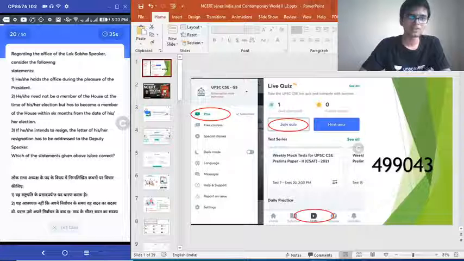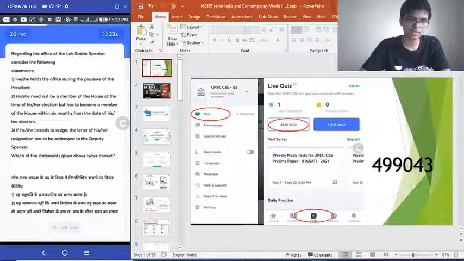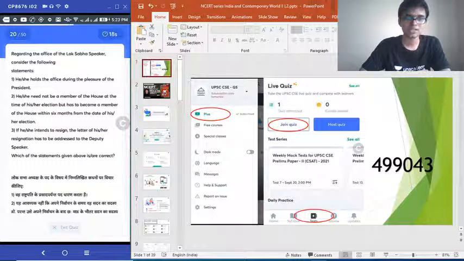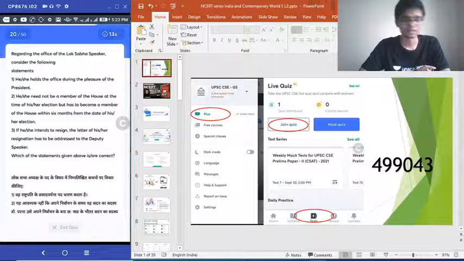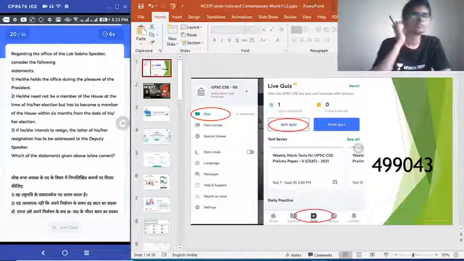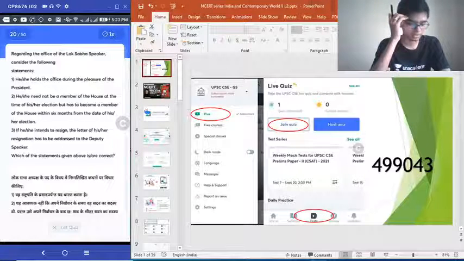Question 20. Regarding the office of Lok Sabha Speaker, consider the following statements. 1. He or she holds the office during the pleasure of President. 2. He or she need not be a member of the House at the time of his or her election, but has to become a member of the House within 6 months from the date of his or her election. 3. If he or she intends to resign, the letter of his or her resignation has to be addressed to the Deputy Speaker. Choose the correct answer. Another simple question regarding the office of Speaker in the Indian Constitution. Which of these is or are correct?